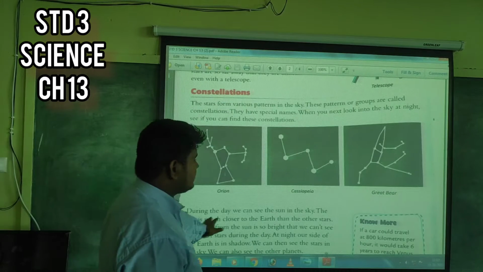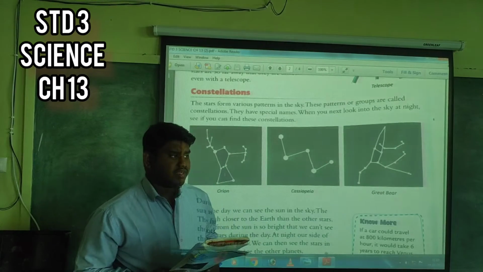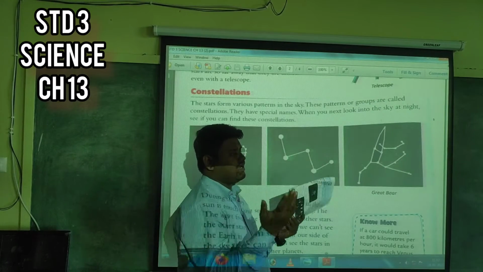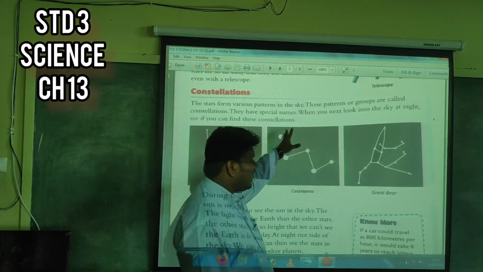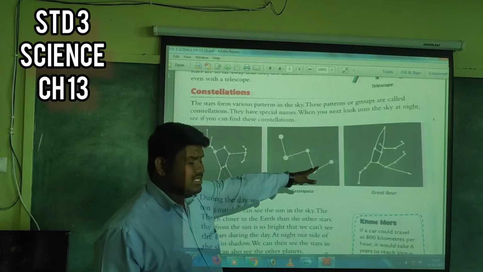There is Orion, there is Great Bear. These are some of the constellations. So this is just like an imagination. The lines are not there, but the dots actually represent the stars.